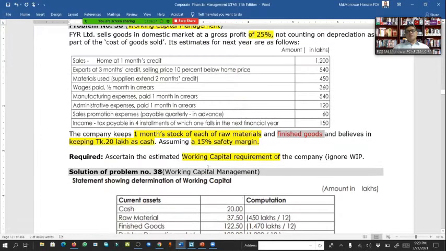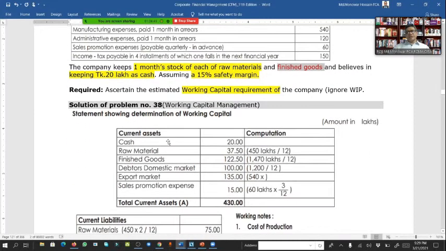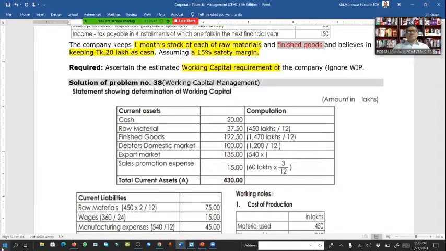And now sale promotion expense, payable quarterly in advance, 60 is for the 4th quarter. So here, sale promotion expense is 60 lakh divided by 12 multiplied by 3, that is 1 quarter, or 60 lakh divided by 4, then we get 15. So the total current asset is 430 lakh.